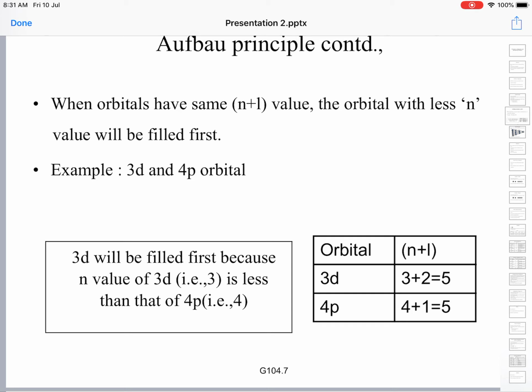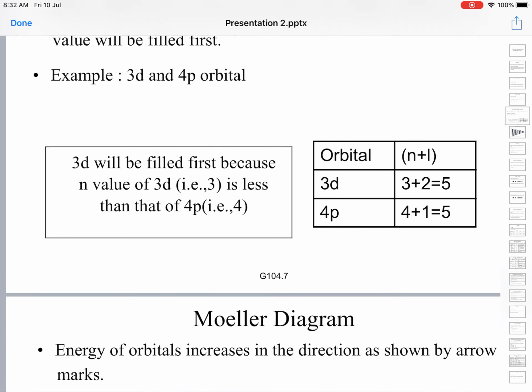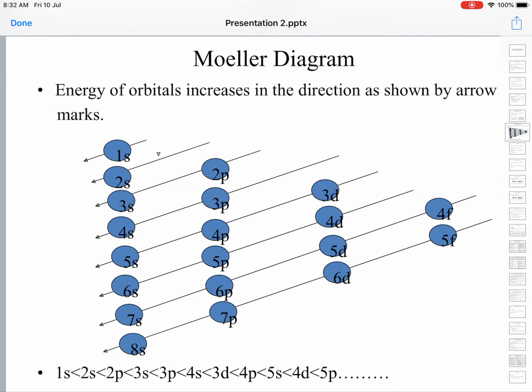They enter according to n plus l values; whichever value is lower, they go into that orbital. But sometimes n plus l values are identical for two or more orbitals, then the electrons enter first the orbital whose n value, that is principal quantum number, is lower, as is exemplified here between 3d and 4p. We will move on to the next, the Moeller diagram.